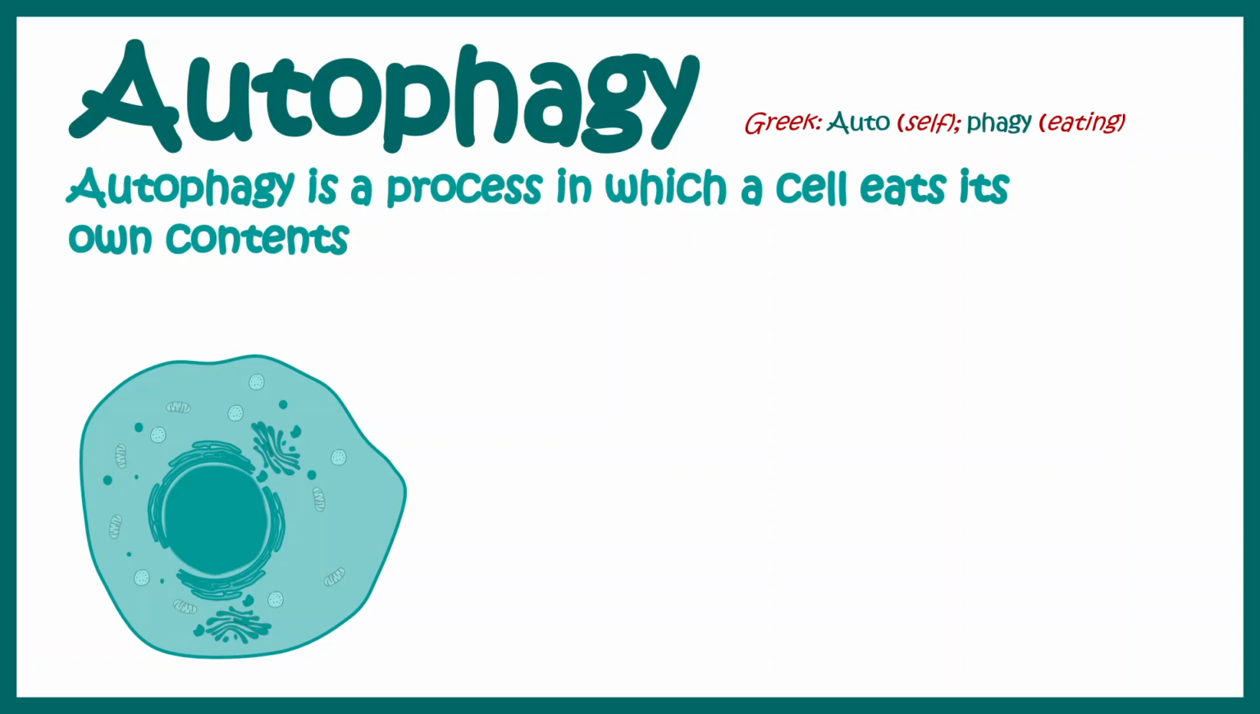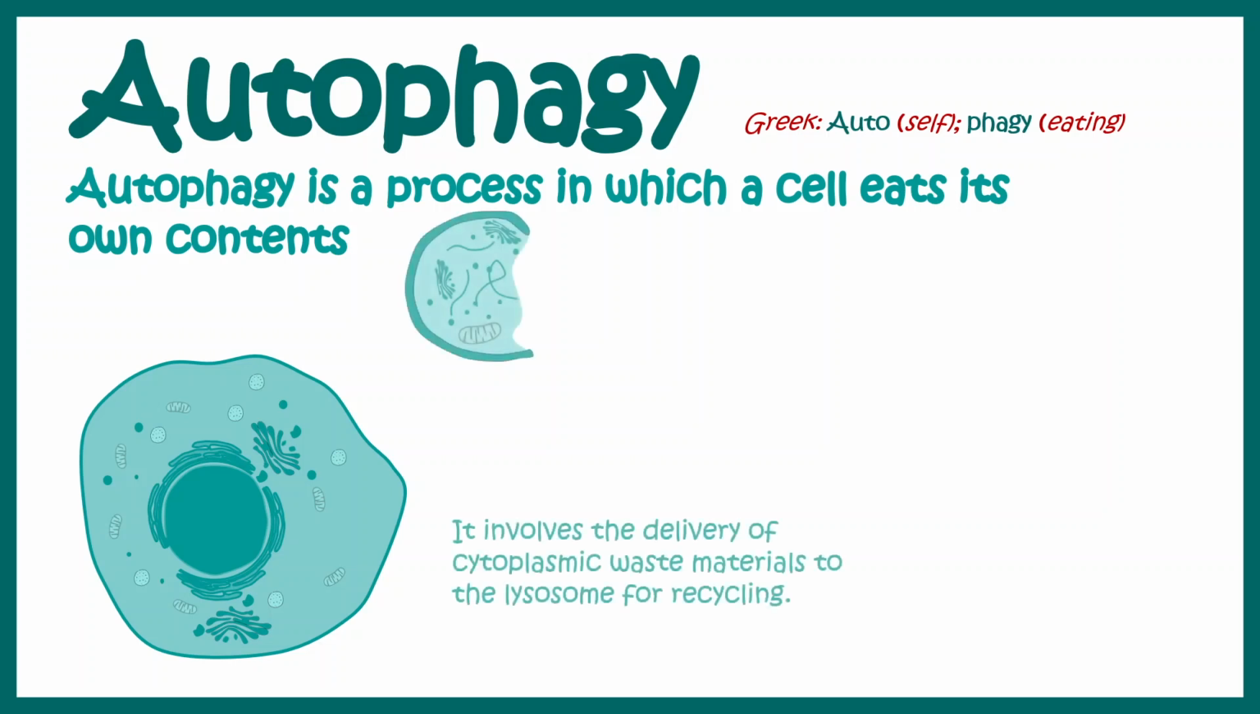Hi, in this video we are going to talk about the process of autophagy. Autophagy is a Greek word where auto means self and phagy means eating. That means autophagy is a process in which a cell eats its own components. It's kind of like cellular cannibalism.